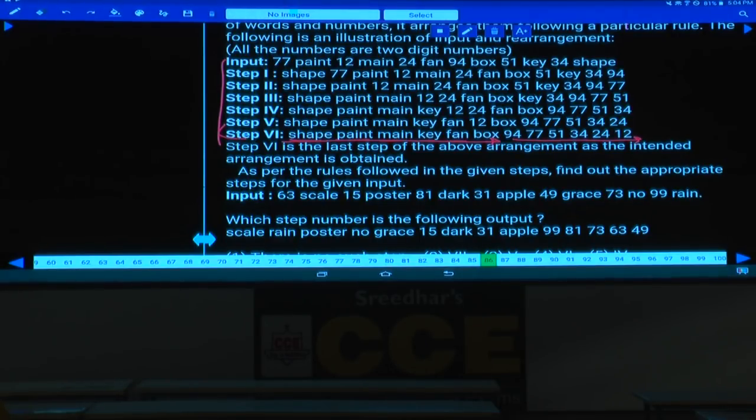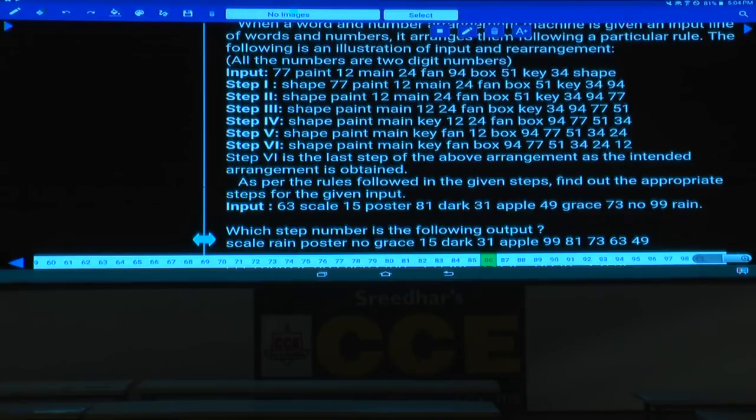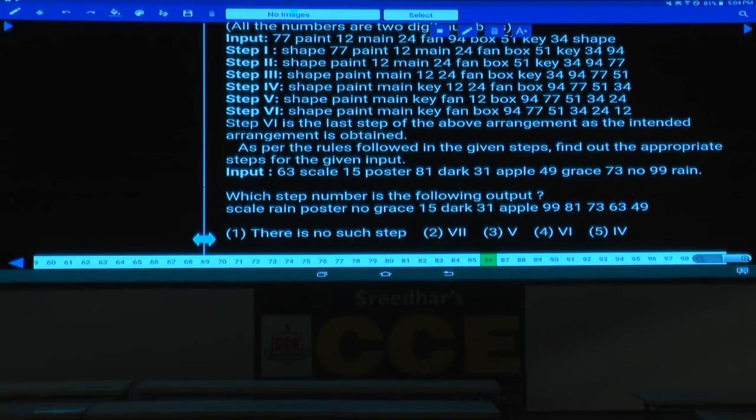Then how were these elements arranged? In order to find out the pattern followed here, we should always compare the input with step 1. Input and step 1 should be compared. Then in step 1, shape is the word arranged at the first place, and 94 is arranged at the last place. The highest word is arranged at the first place, isn't it? And the highest number arranged at the last place.